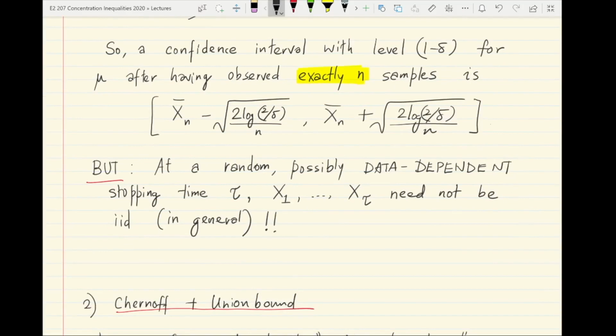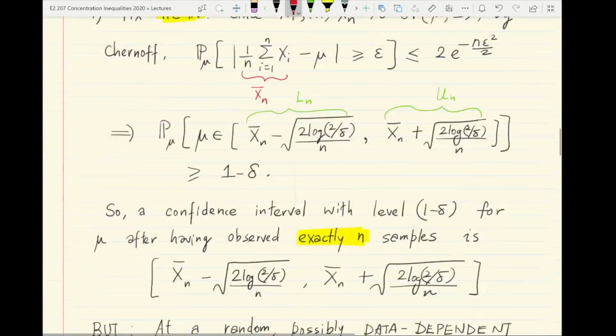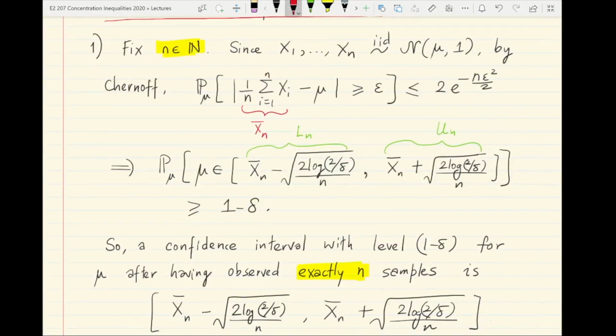But this sort of violates the ability to apply Chernoff, because as we know, Chernoff requires tau to be non-random. So you couldn't have applied Chernoff in the setting earlier when small n was random.